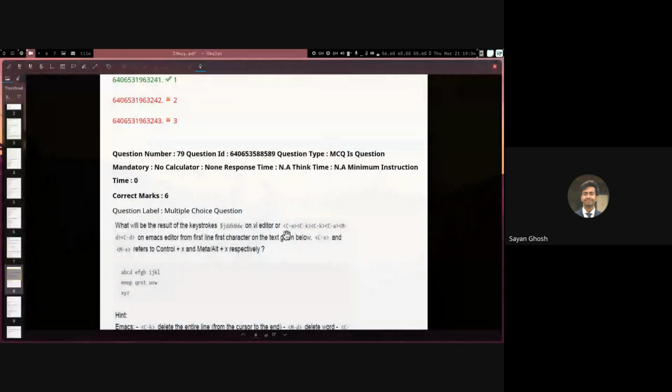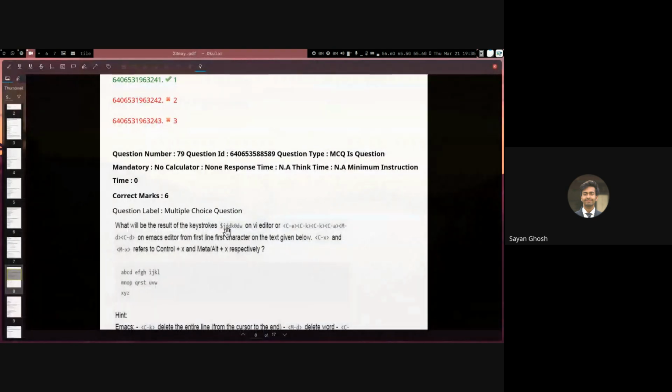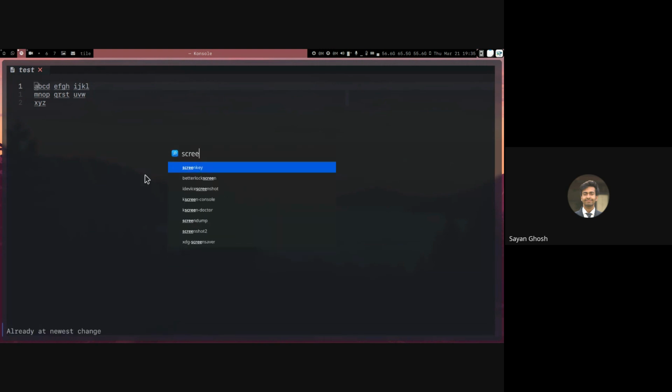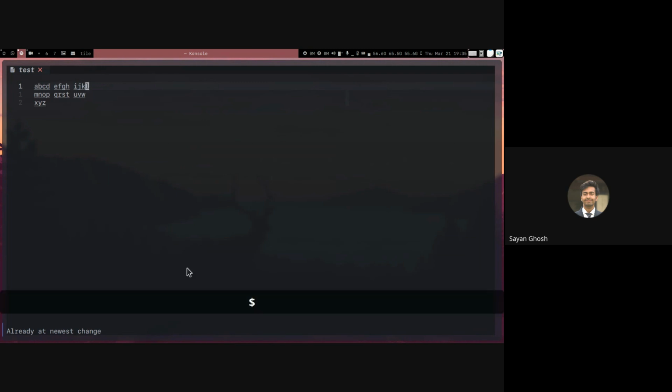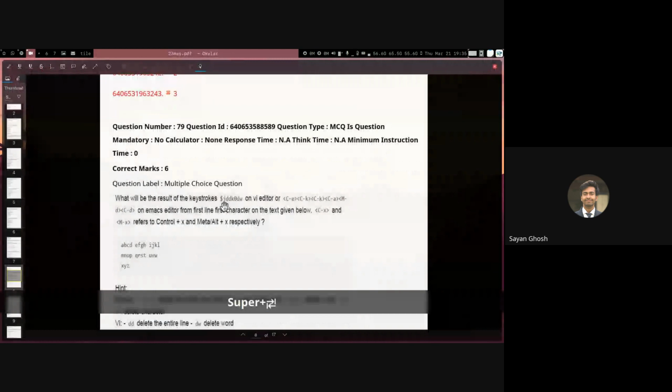Okay, so here the question states that your cursor is in the first line, first character. So you're basically here on A, and then you are performing the following commands. First is $, that means go to the last character of this current line. So it goes to the last character. Let me turn on screen key also so you can see what I'm typing. Okay, so I will type $.